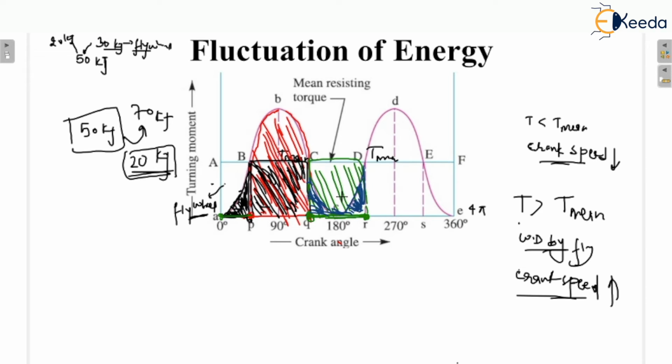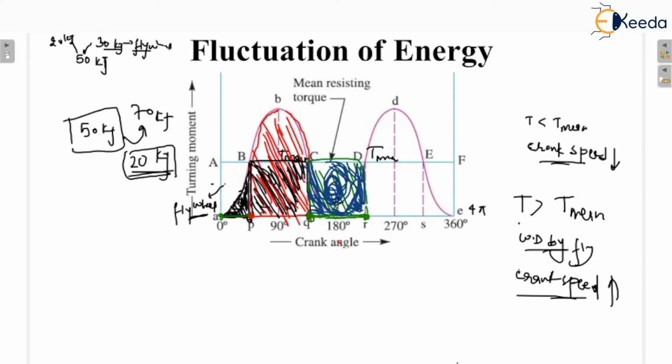Here the crank moves from Q to R, so more work is taken from the engine than is developed. Are you getting my point? The loss of work is represented by this area. This is the loss of work actually. If this is a loss of work, we have to supply this loss, we have to recover this loss.